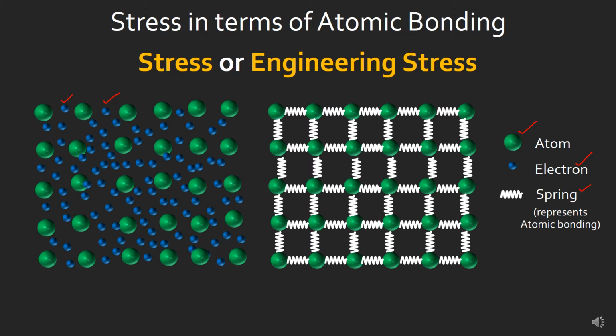If we have to visualize interatomic forces, we can join the atoms with the help of a spring. Here this white zigzag line is representing the spring, and the spring helps us visualize the interatomic bonding forces, because we are not able to see the atomic bonding.